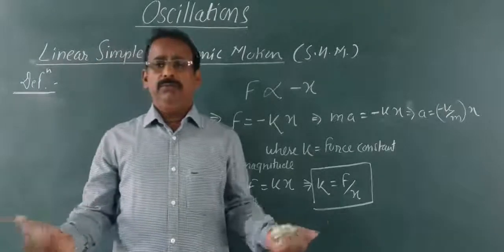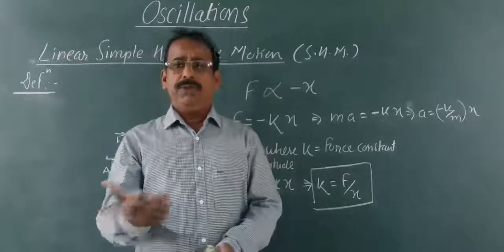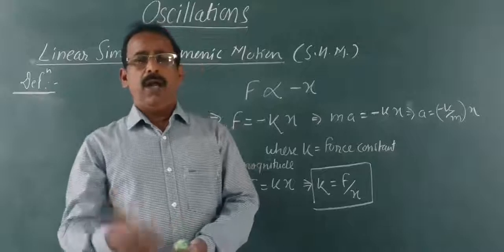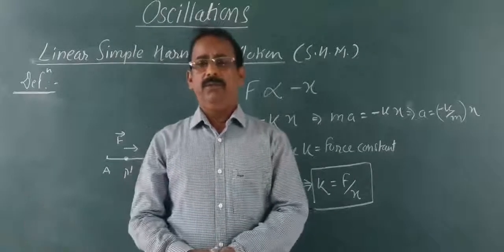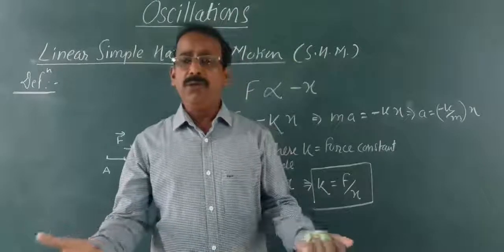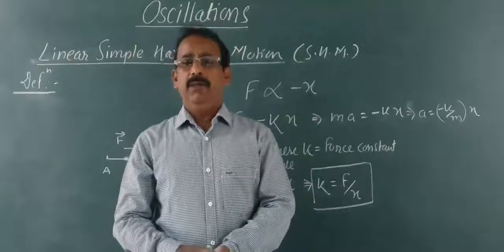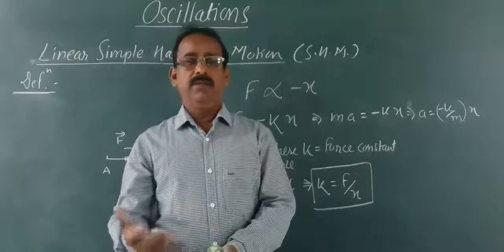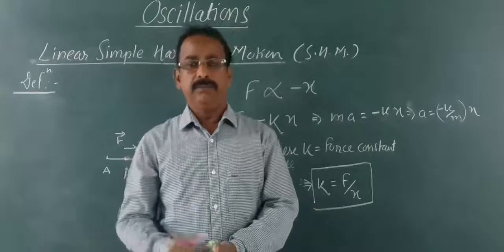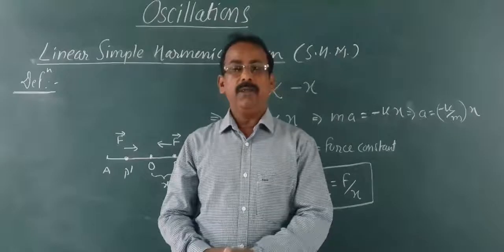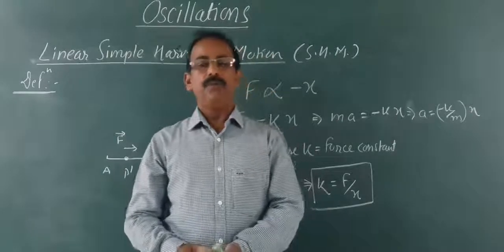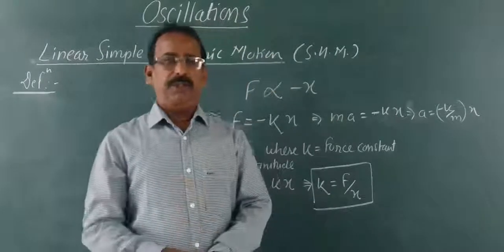Any motion in which you find acceleration is in the opposite direction of displacement and is also proportional to displacement, that motion is nothing but linear SHM. This is the definition of linear SHM.